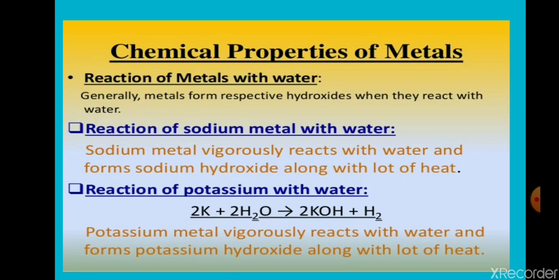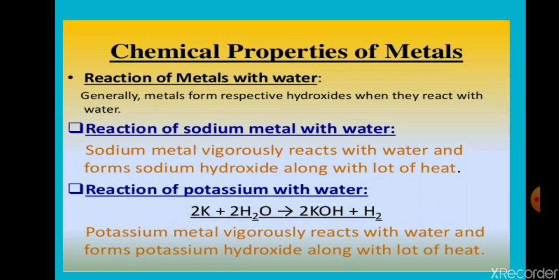Now some more chemical properties of metals with water. As I told, sodium reacts vigorously with water and produce sodium hydroxide. Sodium hydroxide is NaOH along with lot of heat.